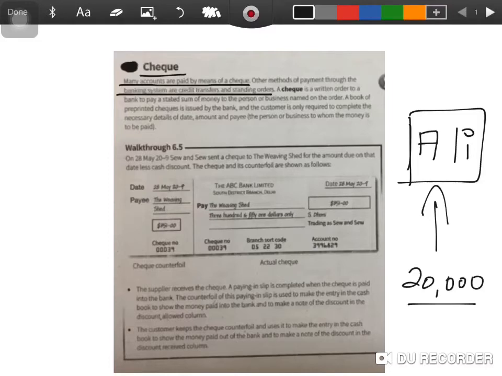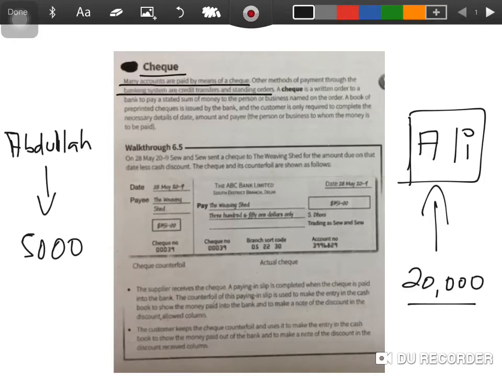Similarly, if someone wants to pay me, let's say there's a customer whose name is Abdullah, and he owes me rupees 5,000, for example. So he can transfer that 5,000 rupees to my bank account without using the check.